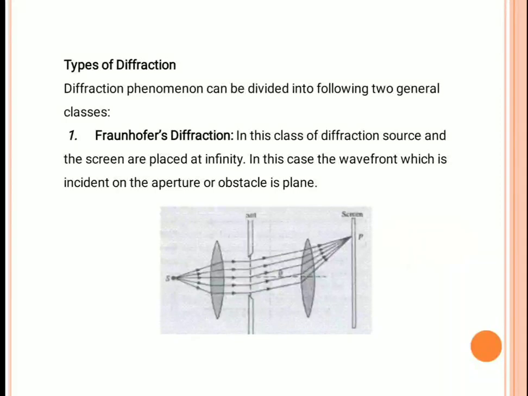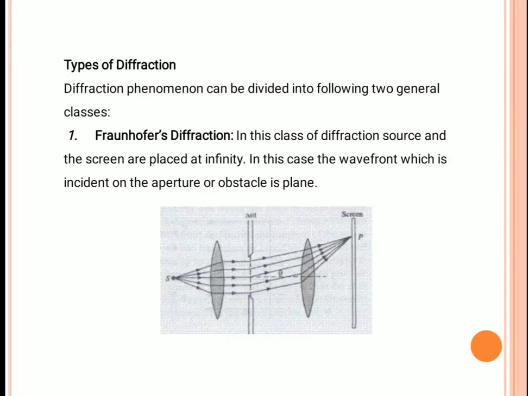Based on Fresnel, the diffraction phenomena can be caused by the interference of secondary wavelets originating from different points, or originating from two coherent sources.